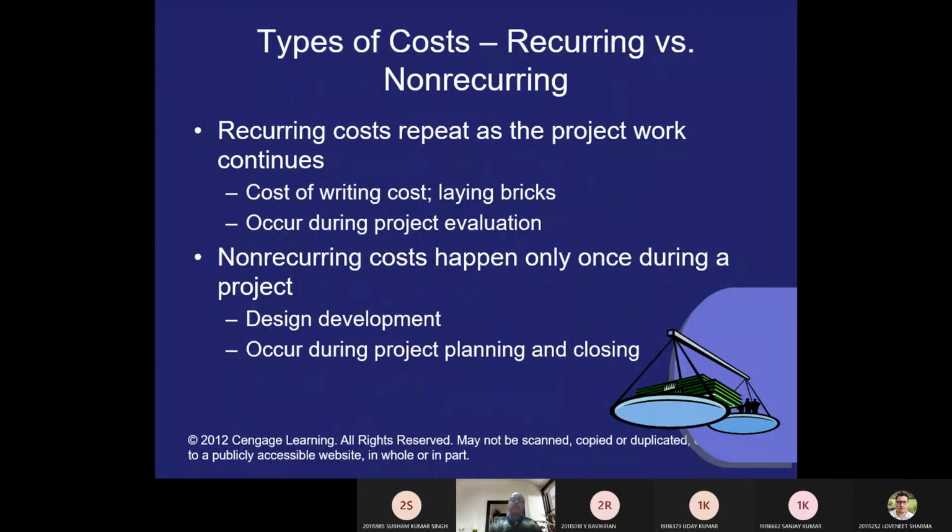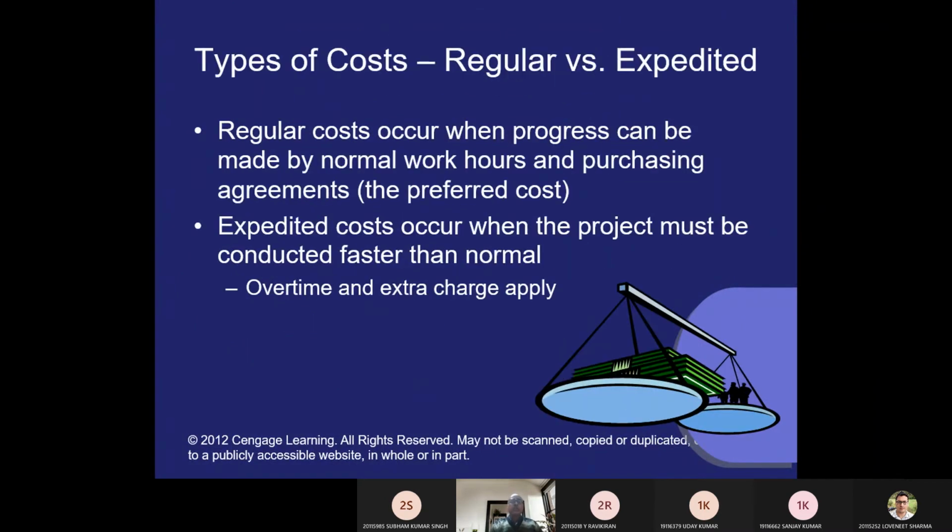And a one-time cost like design development is a non-recurring cost. Some costs are regular costs, and a regular cost occurs when the progress can be made by normal work hours and purchasing agreements. And an expedite cost occurs when the project must be conducted faster than normal.